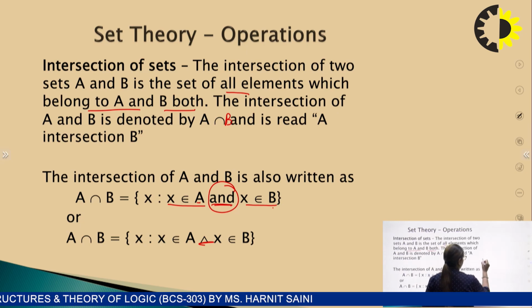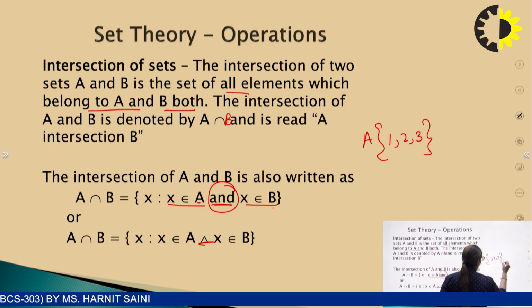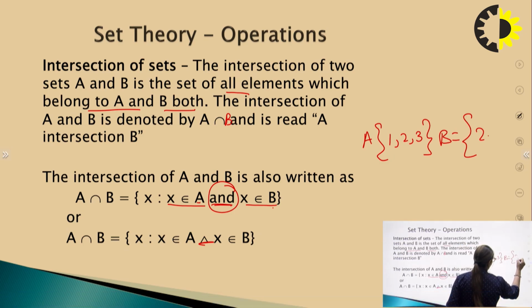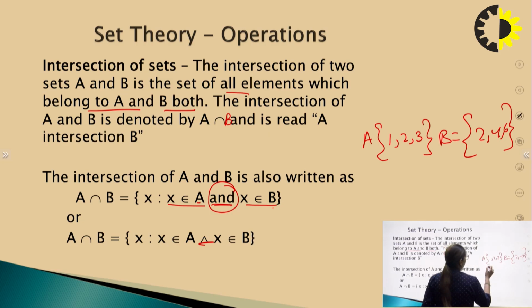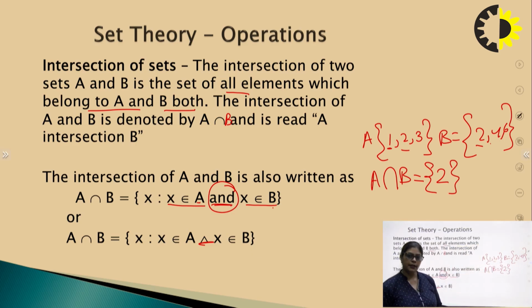Now let us take the example again: A is equal to 1, 2, 3 and B is equal to 2, 4, 6. A intersection B: 1 is not there in B, so we cannot include 1 here. 2 is present in both. 3 is not there, 4 is not there, 6 is not there, so only 2. Means 2 is the common element in both the sets. That is why A intersection B is 2.